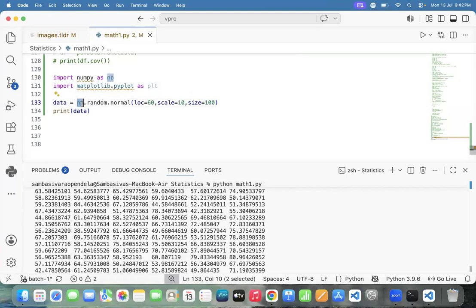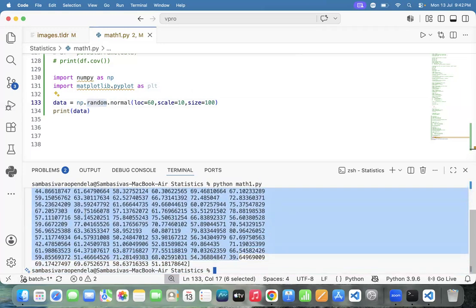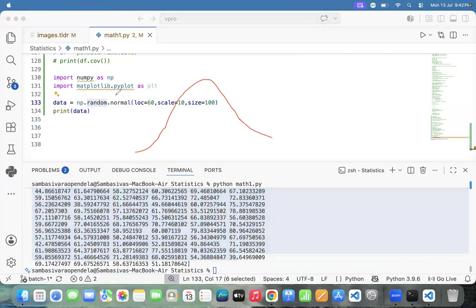Let me see this one. This is which library? Numpy. How to generate the random numbers? np.random. Whatever the numbers are generated, these numbers should form the bell shape. Got it or not? To generate a bell shape, we have one predefined function. What is the predefined function? Normal function. There is a point, I missed that point. Next one.